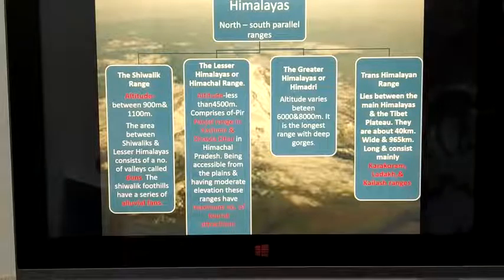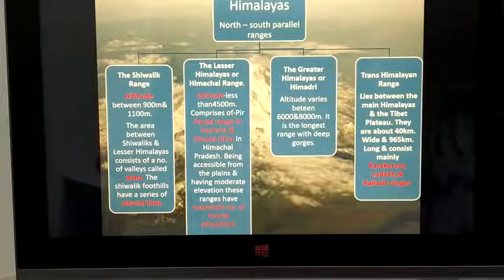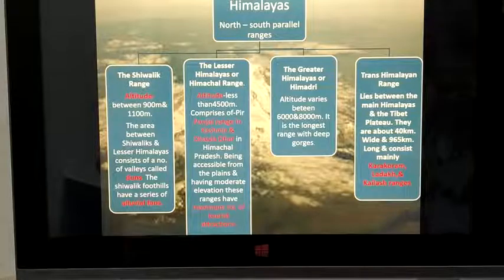And the last, that is the fourth, is the Trans-Himalayan Range. It lies between the main Himalaya and the Tibet Plateau. The Karakoram, Ladakh and Kailash ranges come under the Trans-Himalayan Range.